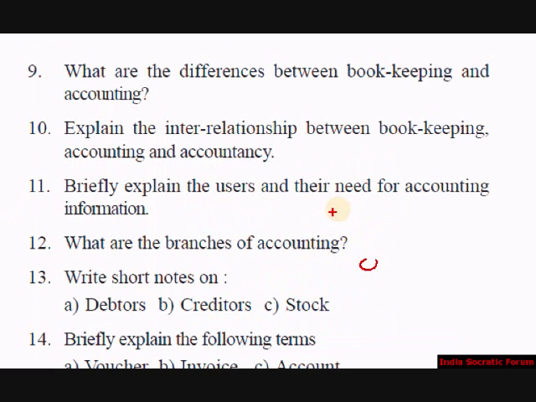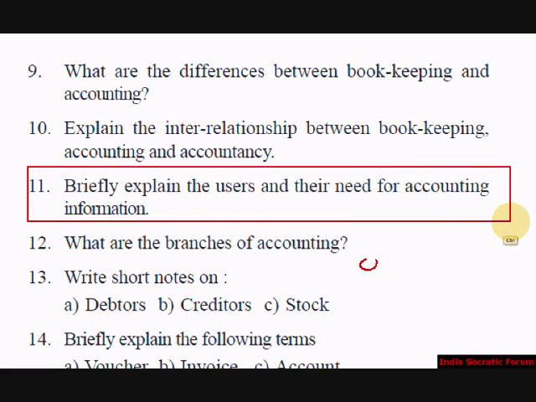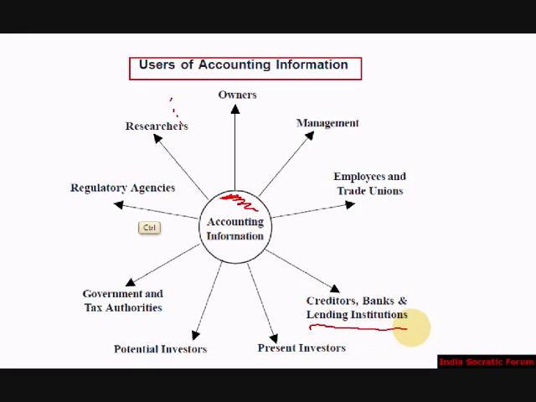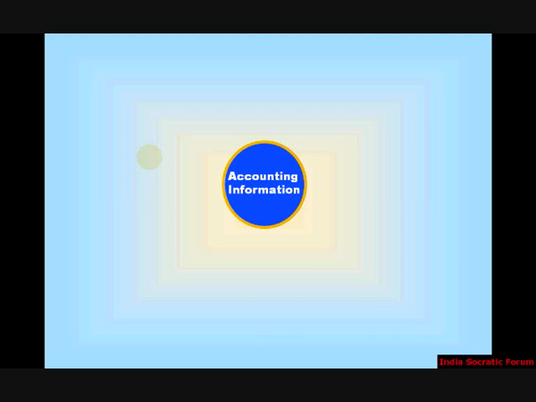Let's take the next question. Briefly explain the users and their need for accounting information. Here are the users of accounting information. Take a look at this picture. We have the accounting information in the center, and parts of the wheel point to the users. This is how it works. Here is the center one, the accounting information circle.